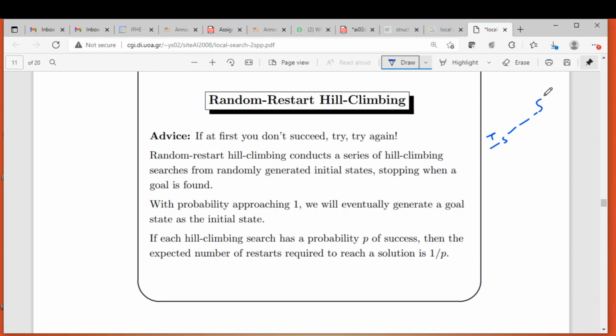But if it gets stuck, the algorithm is restarted with some other initial state, and continues again until it reaches the goal state. Like this, keep restarting until you reach the goal state. This is the concept of the random restart hill climbing algorithm.